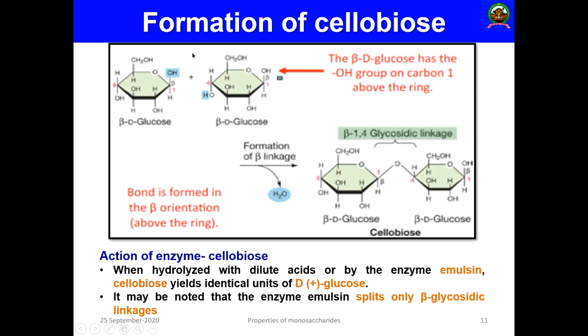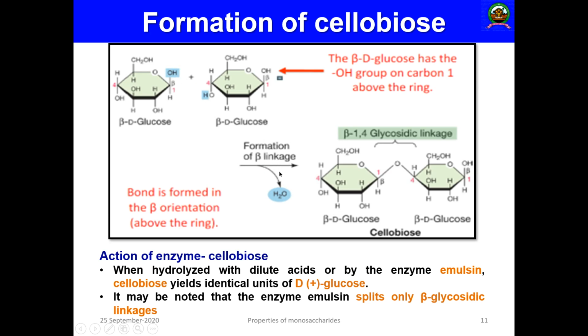As you can see here, this is the beta-D-glucose with the hydroxyl group on the top side, and this is again another beta-D-glucose. So what will happen there? As we have seen, beta-D-glucose has a hydroxyl group at carbon number 1 above the ring. That is beta, and the bond is formed in the beta orientation, this one and this one. So here the bond is a beta linkage.